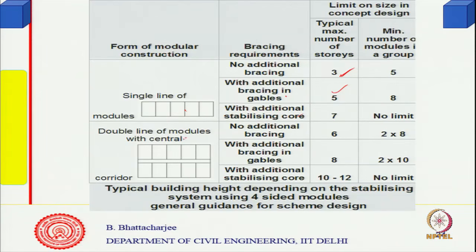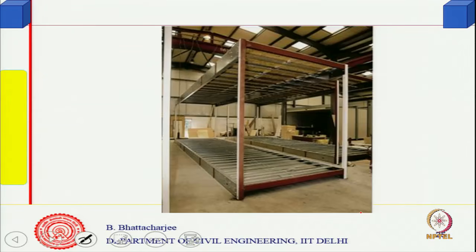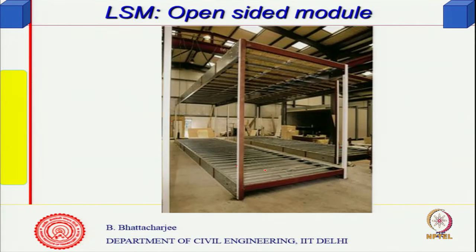So, the construction arrangement of this one you can see. You have a corridor and the modules on those sides, again bracing requirements etc. are given. Typical building height depends upon the stabilizing system using 4-sided modules; it is general guidance. Such a system can be designed, and this is a 4-sided open system. So, you have just vertical members and the floors. Open sided module, completely open sided module.